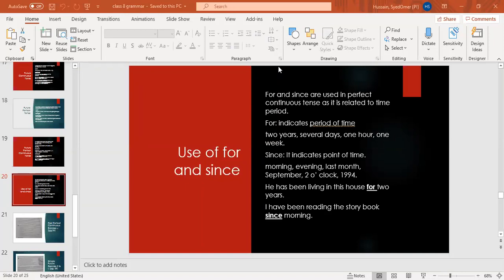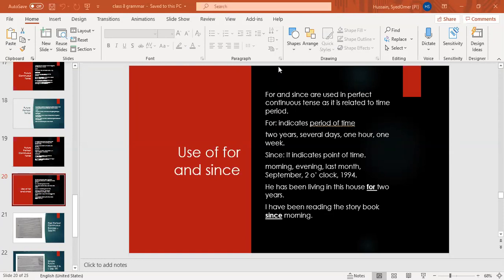Helping verb, helping verb. Beta, you have to tell me the helping verb. In simple past, which helping verbs are used? Did not with the base verb. Which helping verb do we use? Did not with the base verb. Good. Thank you. Now, Fatma, you will tell me past continuous.